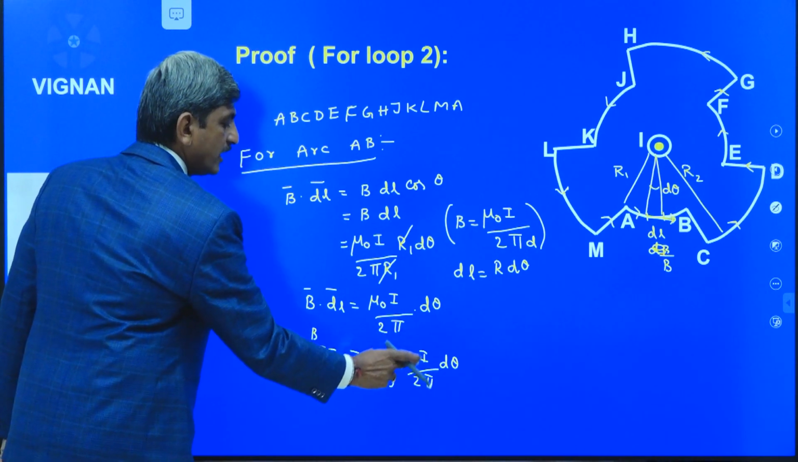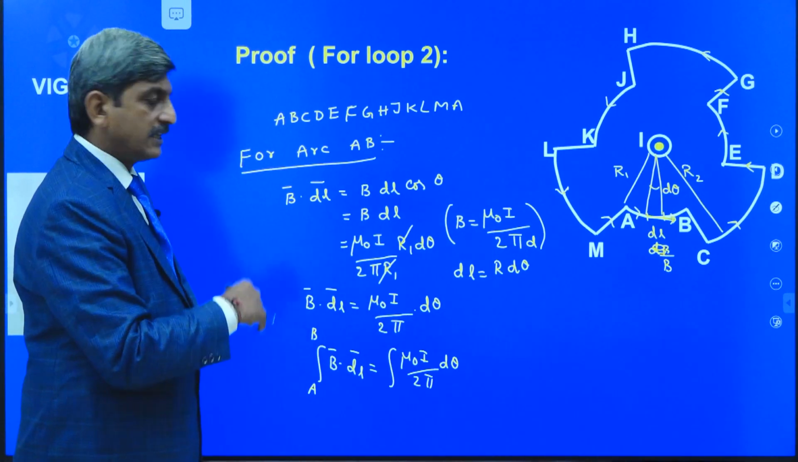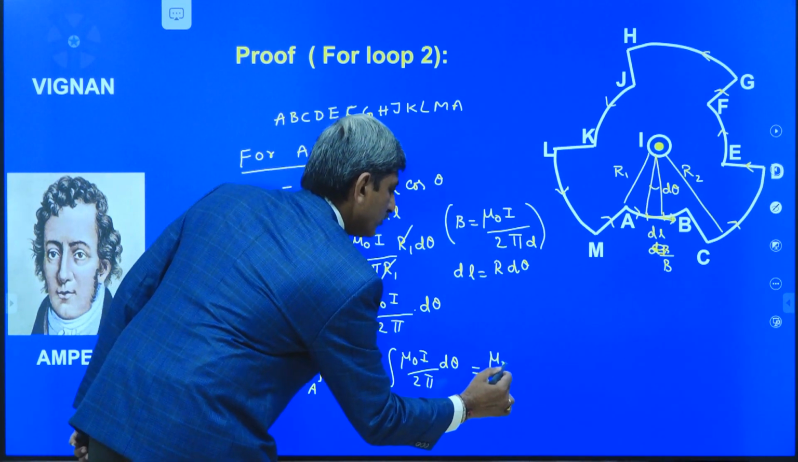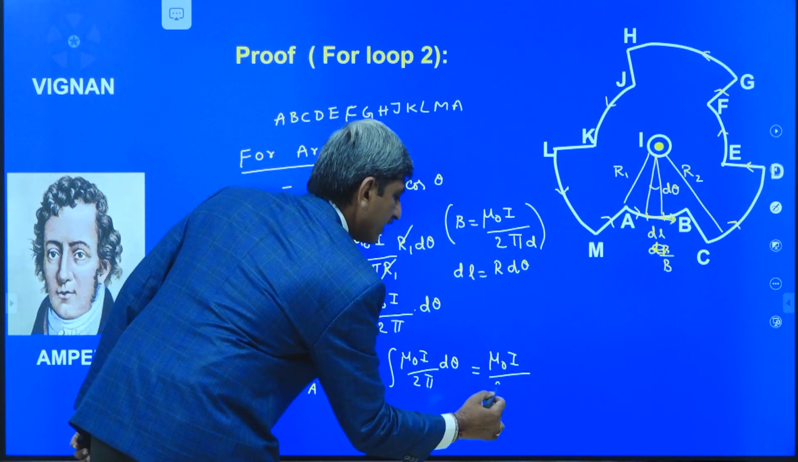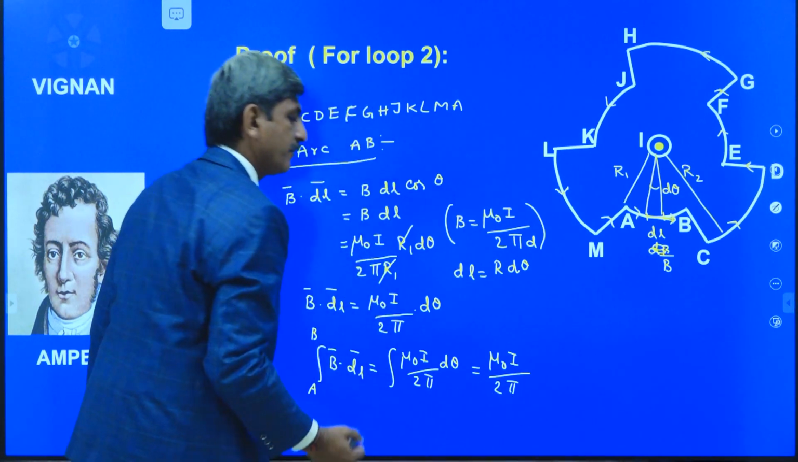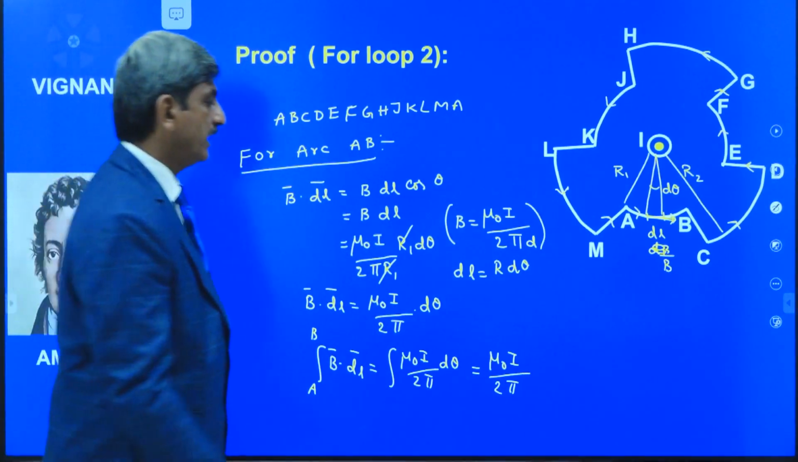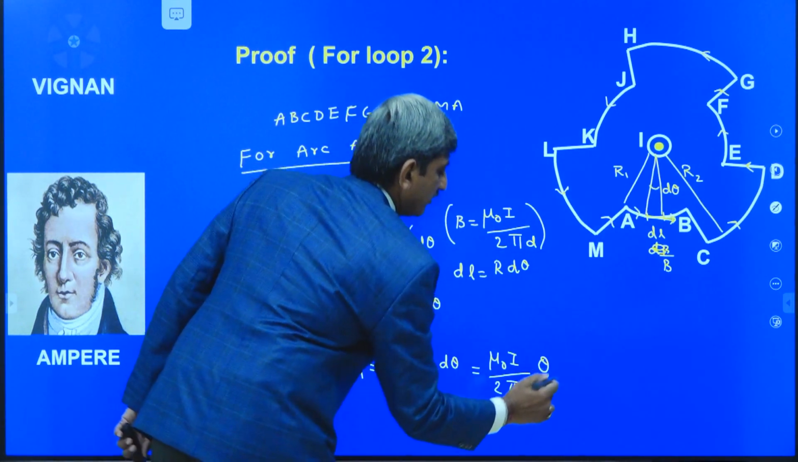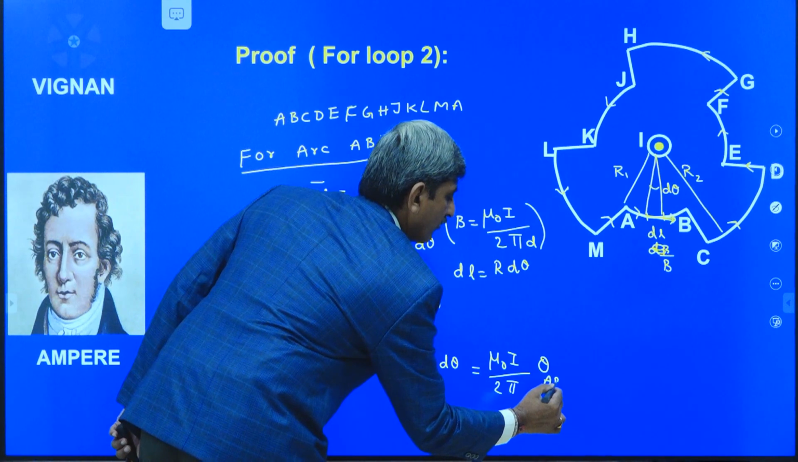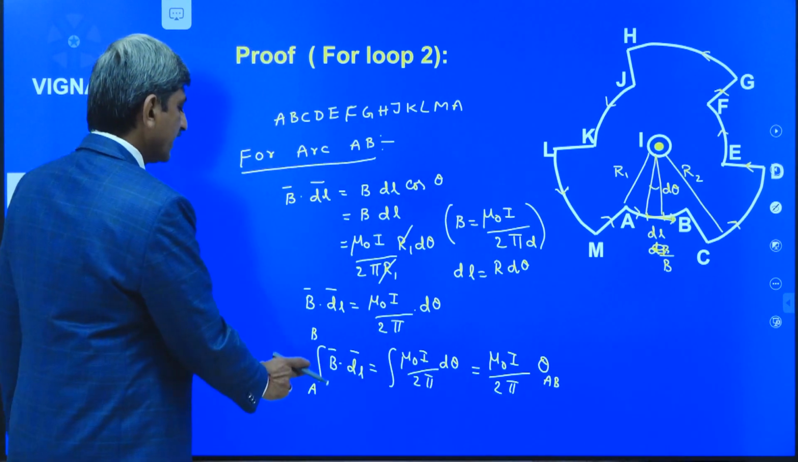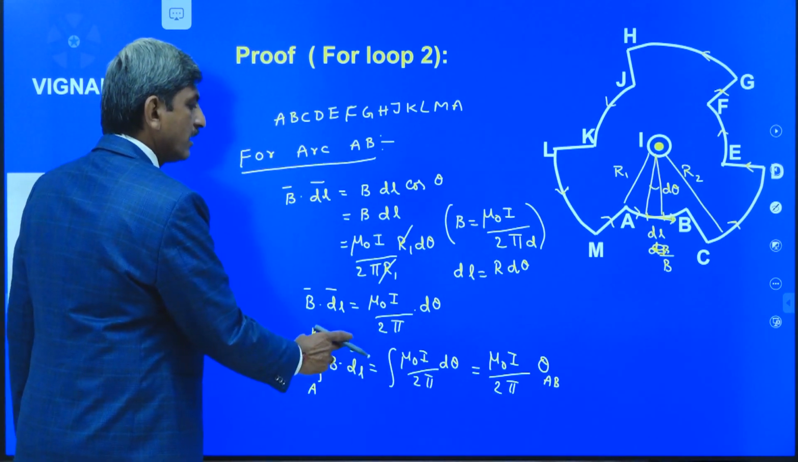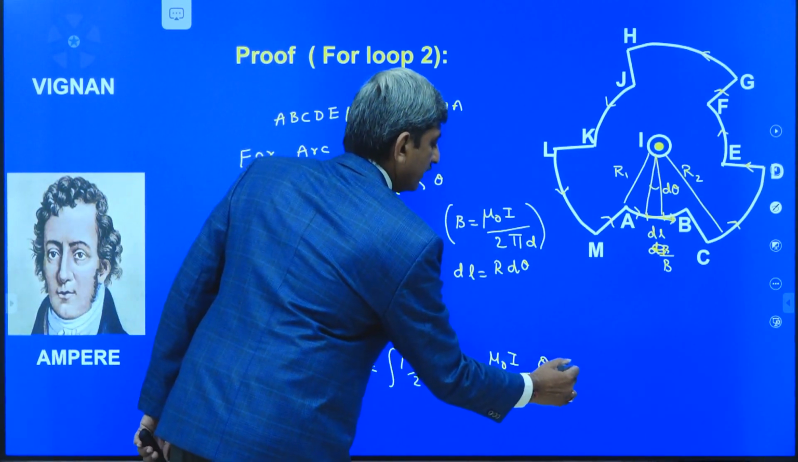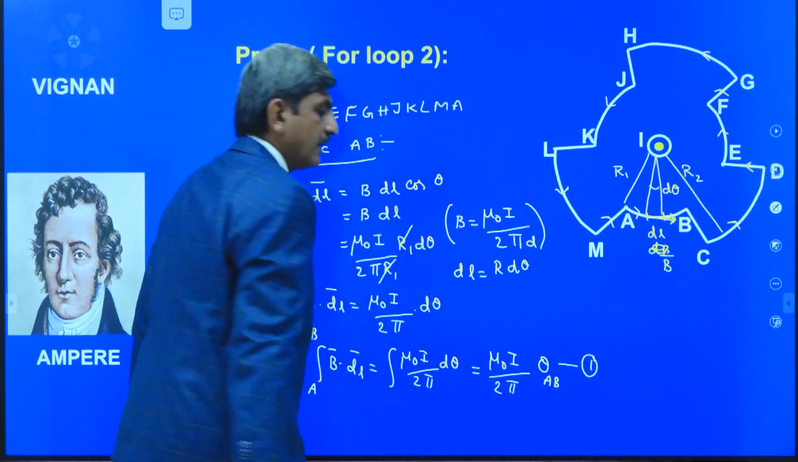This mu naught I by 2 pi is constant, so it can be taken outside the integration, and this is equal to mu naught I divided by 2 pi, and integral d theta is equal to theta, which is nothing but the angle subtended by the arc AB. That's why we have integral over AB of B bar dot dl bar is equal to mu naught I by 2 pi theta AB. Let it be equation number 1.